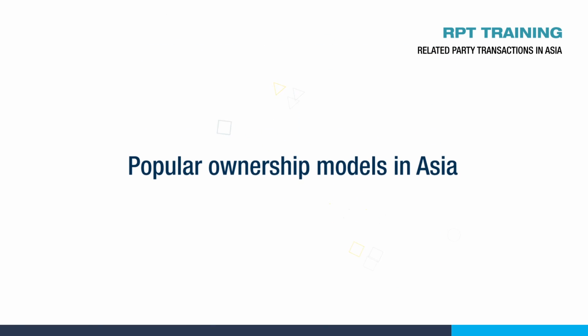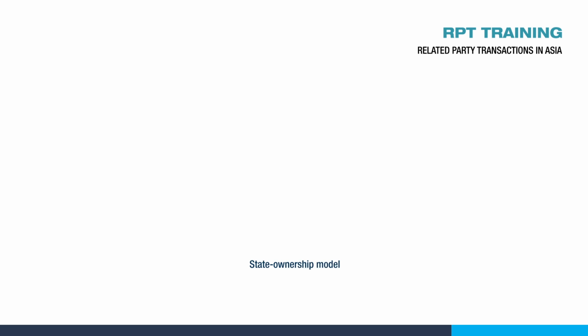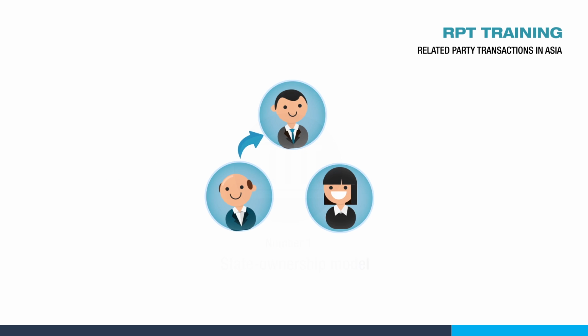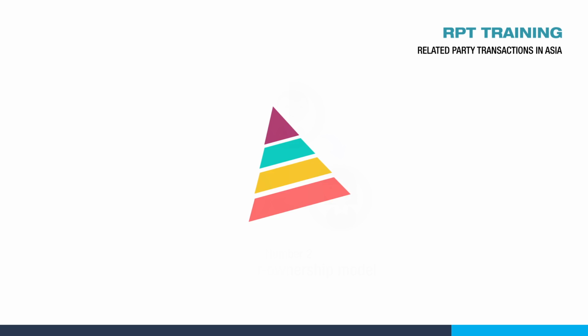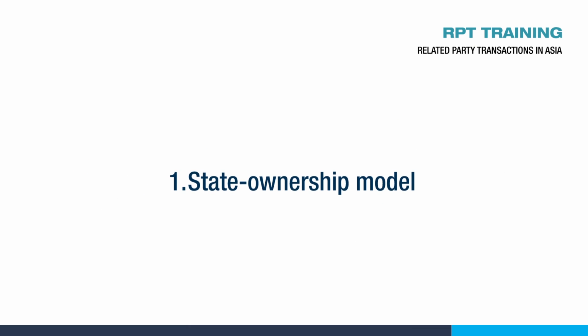There are three popular ownership models in Asia, namely state ownership, circular ownership, and holding company models. Let's examine the state ownership model. This model is popular in China, Pakistan, the Philippines, Thailand, and Vietnam.